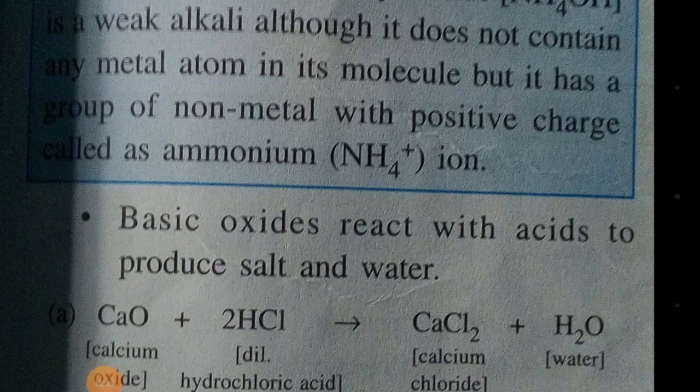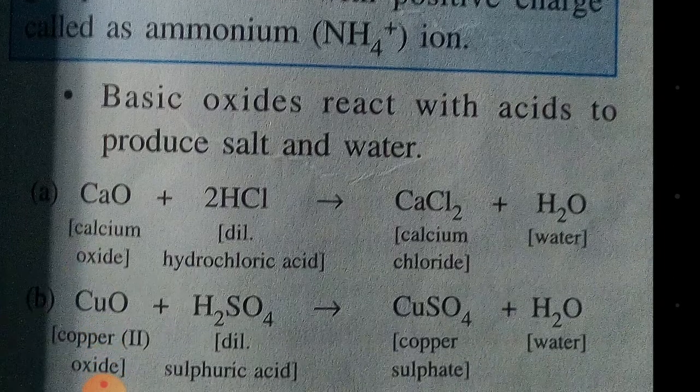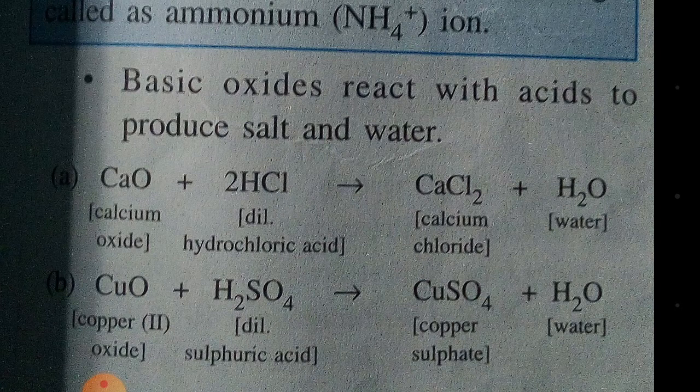So base plus acid gives salt and water. You can see the reaction here, the example. Calcium oxide is a basic oxide, and when calcium oxide, that is a base, combines with hydrochloric acid, it gives calcium chloride plus water.